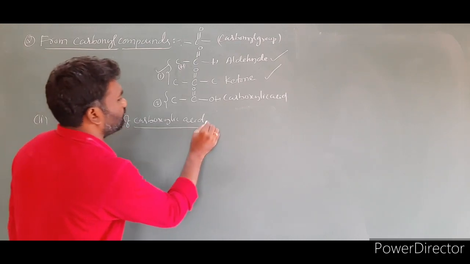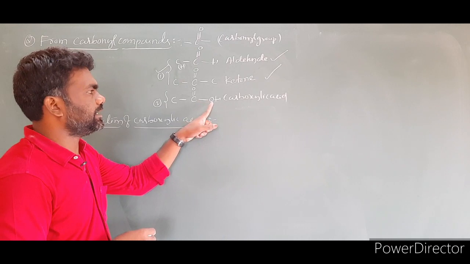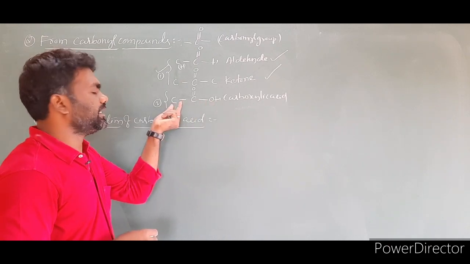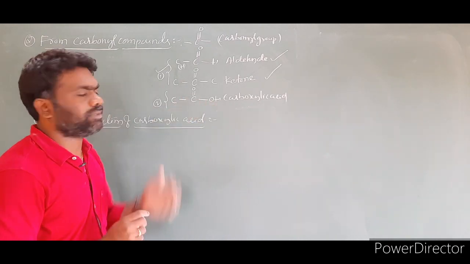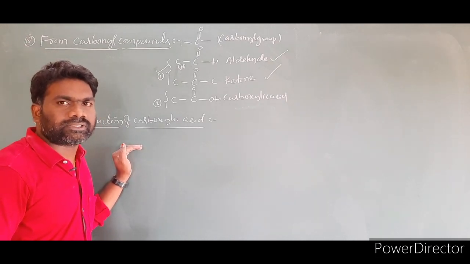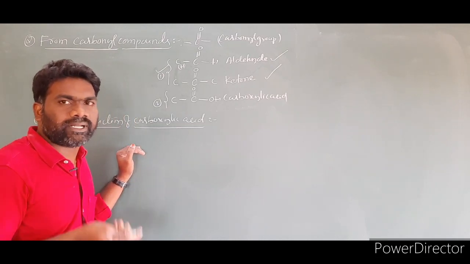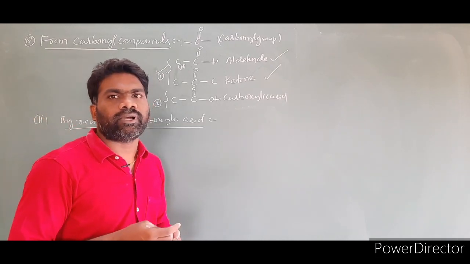By reduction of carboxylic acid. Carboxylic acid means the carbonyl group has an OH group on one side and a carbon on the other side. We have to call it a carboxylic acid. Carboxylic acids are reduced to primary alcohols by reducing agents like H2 by Ni, H2 by Pd, H2 by Pt, and lithium aluminum hydride.